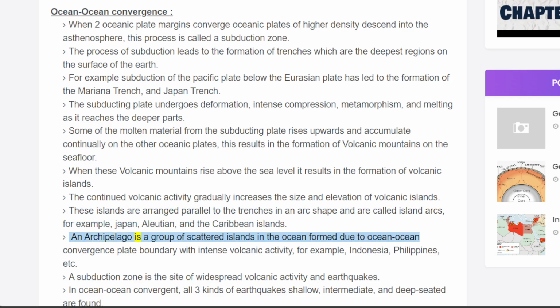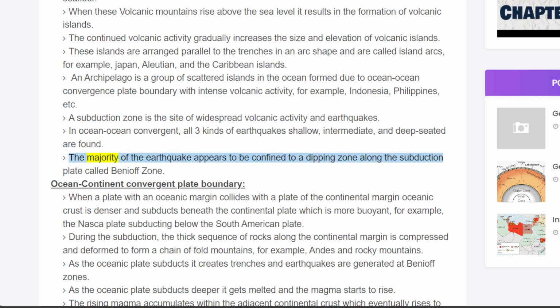An archipelago is a group of scattered islands in the ocean formed due to an ocean-ocean convergent plate boundary with intense volcanic activity, for example, Indonesia, Philippines, etc. A subduction zone is the site of widespread volcanic activity and earthquakes. In ocean-ocean convergence, all three kinds of earthquakes, shallow, intermediate, and deep-seated, are found. The majority of the earthquakes appear to be confined to a dipping zone along the subducting plate called the Benioff zone.